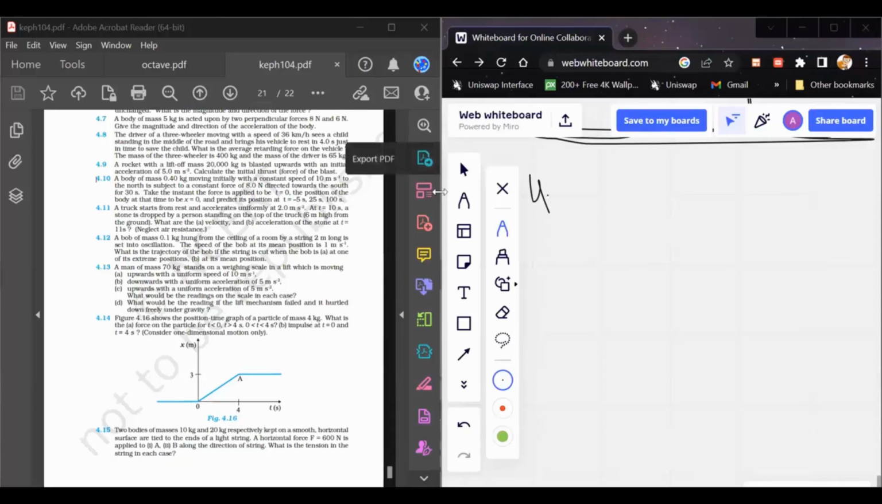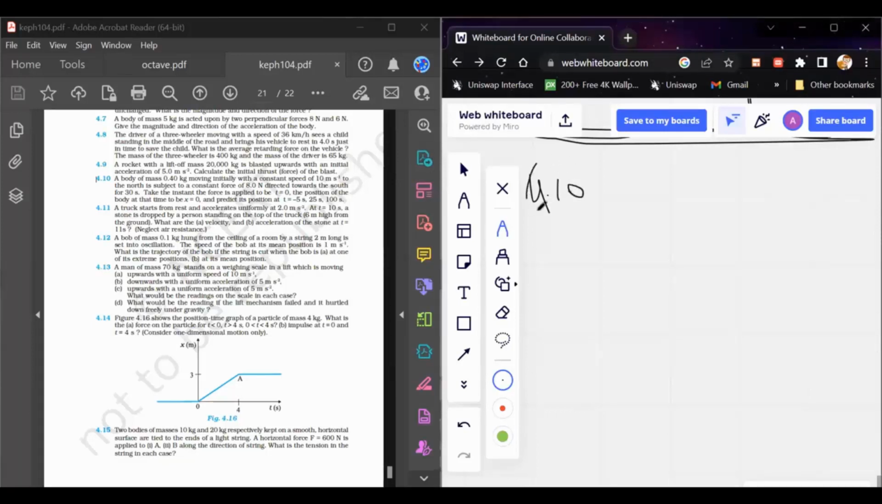Okay, so we'll be moving to the next part, and that is 4.10. If we read the question, it says that a body of mass 0.4 kg is initially moving with a constant speed of 10 meter per second and is subjected to a constant force of 8 Newton directed towards the south for 30 seconds.